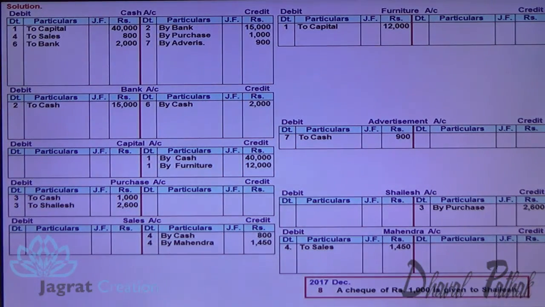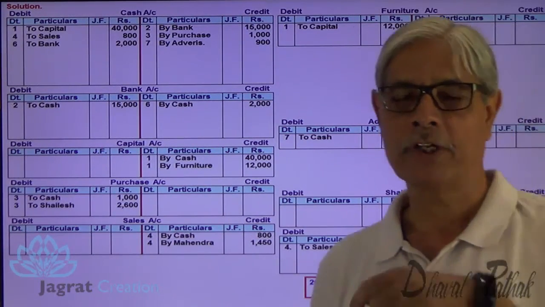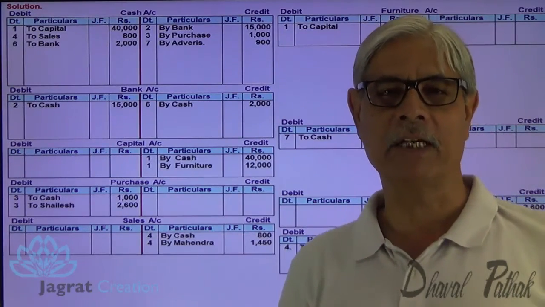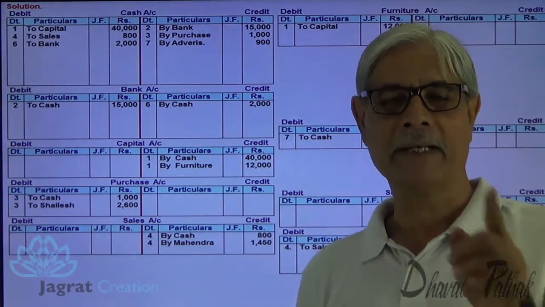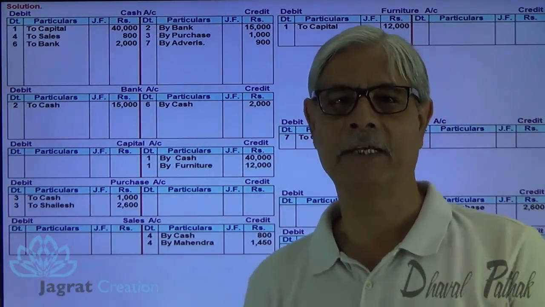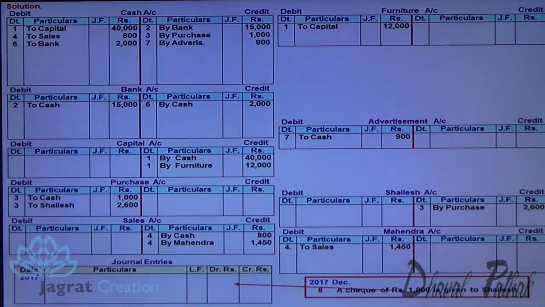Check of 1000 given to Shailesh. Now look, the amount payable to Shailesh is 2600. Check is given, 1000 to Shailesh. Shailesh is the receiver, debit the receiver, Shailesh account debit. Bank is the giver because the check is issued. Credit the giver, so bank account is to be credited. So the journal entry for that is Shailesh account debit to bank account credit.